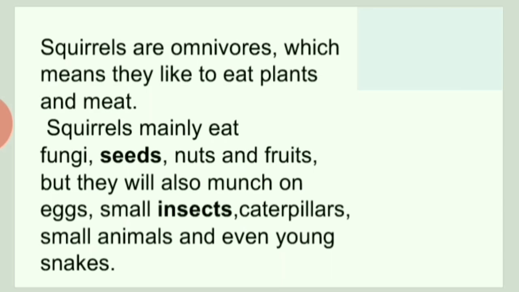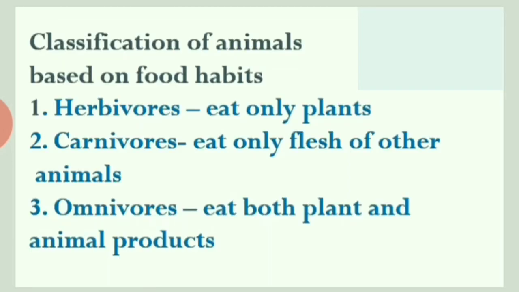Squirrels, we know that squirrels munch on fruits and nuts. Not only on fruits and nuts, it also munches on eggs, small insects, caterpillars, small animals, and even young snakes. So, based on their food habits, we can classify the animals into three types: herbivores, the animals which eat only plants; carnivores, which eat the flesh of other animals; omnivores, which eat both plants